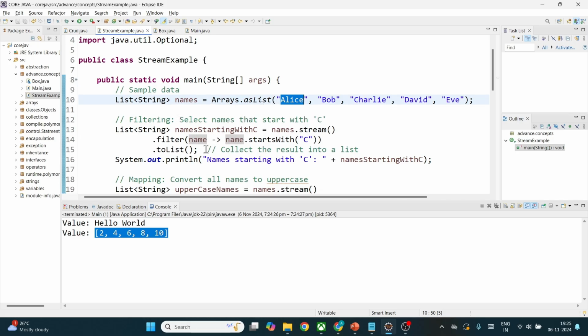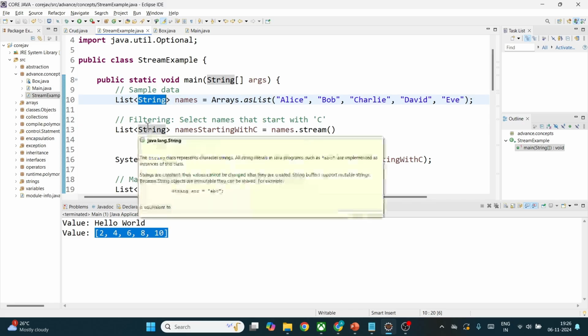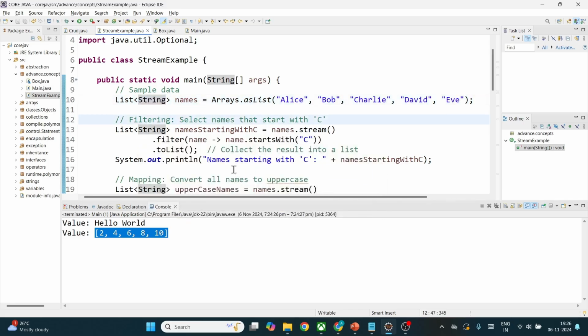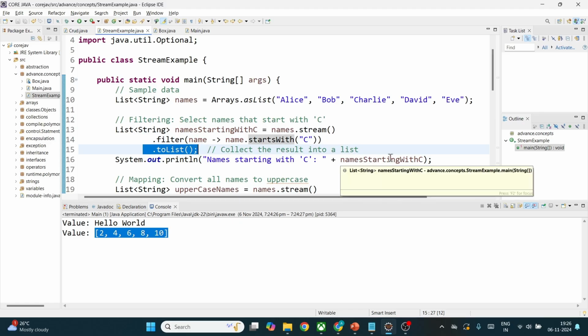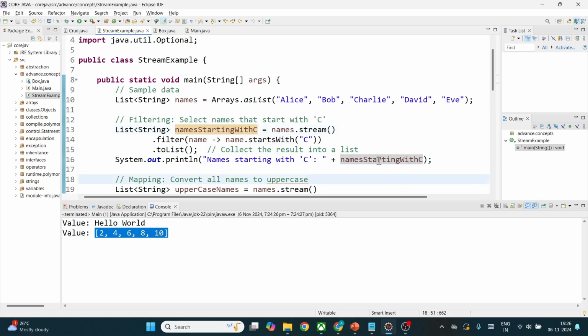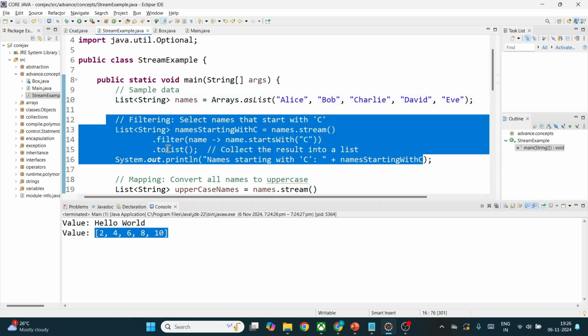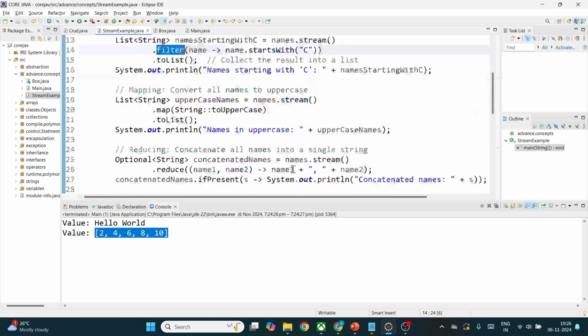What this will do is, for the particular value present in the list of strings, which is a converted stream of strings, it will filter based on this particular condition. It will select only names which start with C. If the name starts with C, it will select that and convert it to a list with toList. So that will be stored in this particular variable. If I print this to the console, we should get only Charlie. That's what the filter method does for us.